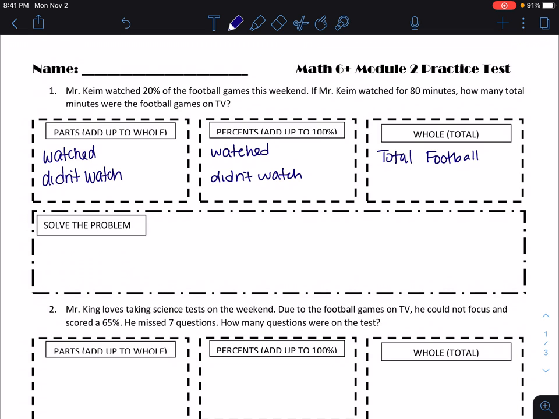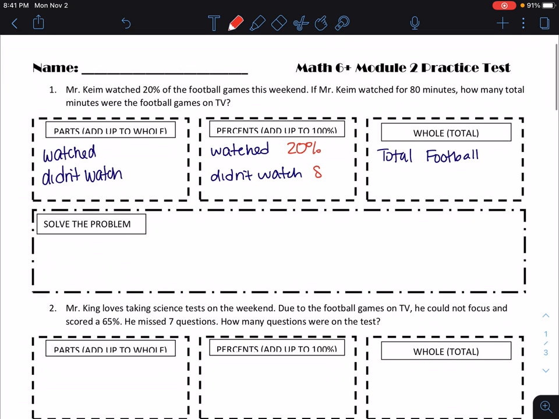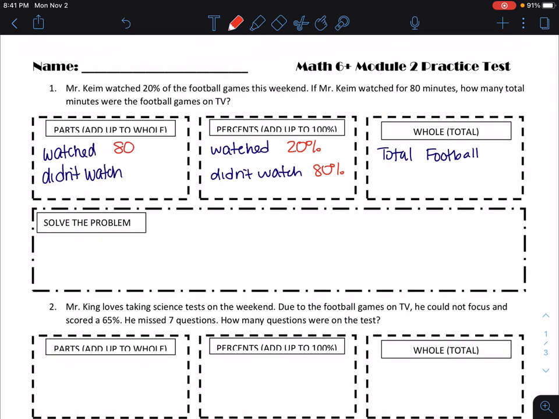So Mr. Keim watched 20% of the football games this weekend. That means he didn't watch 80% of the football games this weekend. If he watched for 80 minutes, how many total minutes were the football games on TV? So there's my question mark. So now I'm going to highlight.